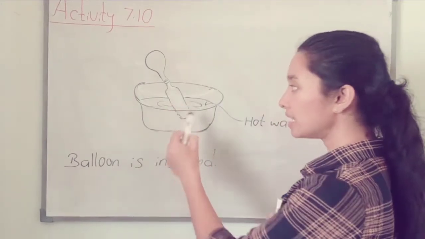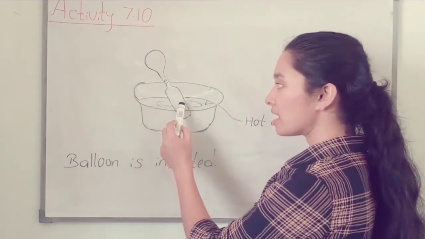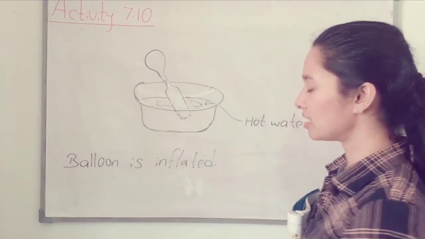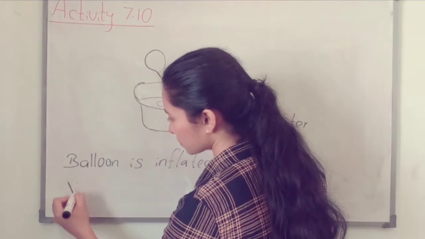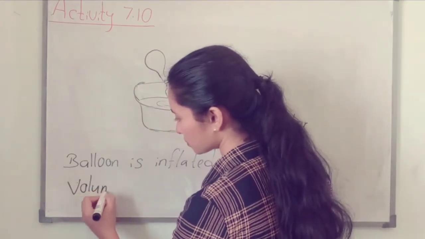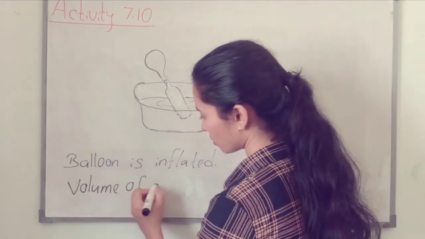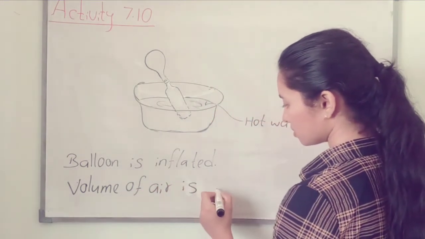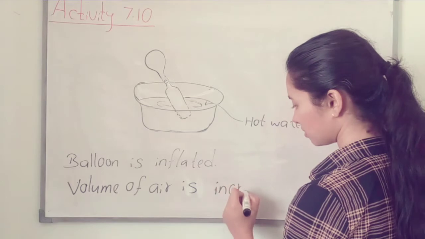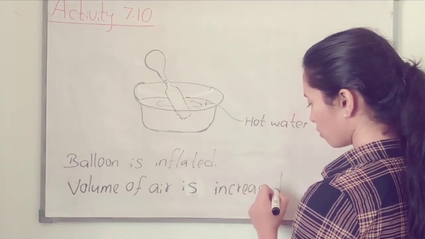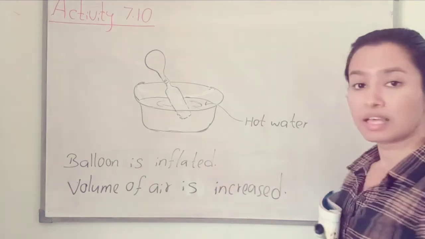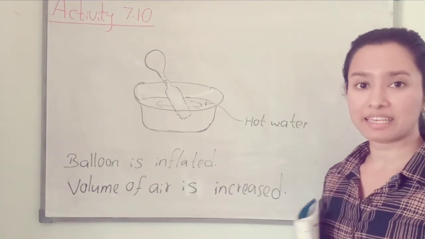So, because of the heat, the volume of air inside this glass bottle has increased. Volume of air is increased because of the energy of heat.